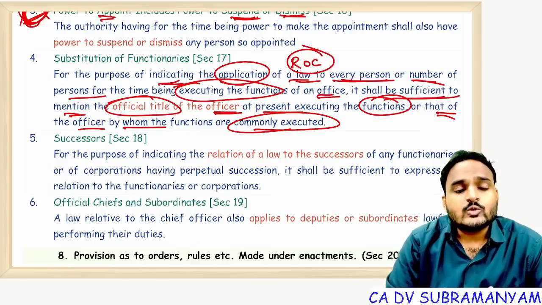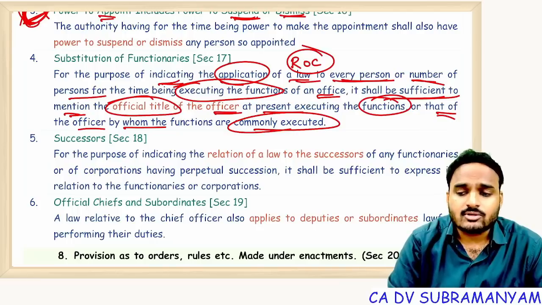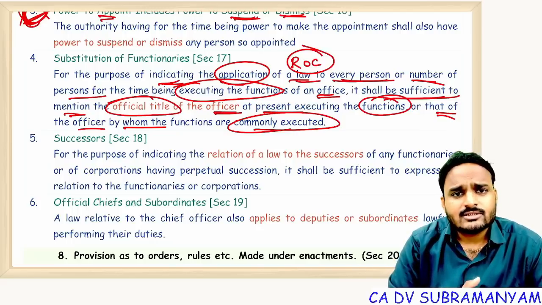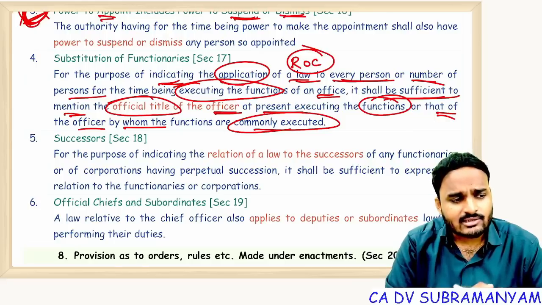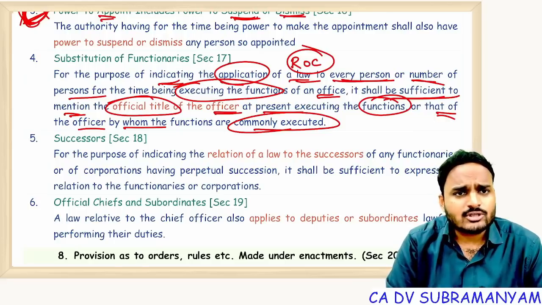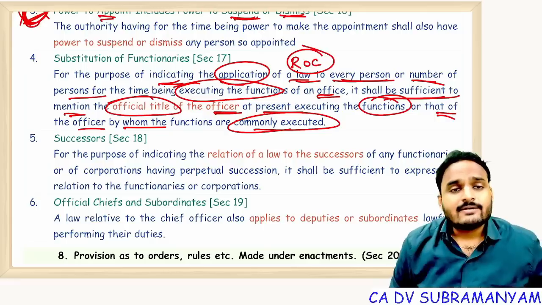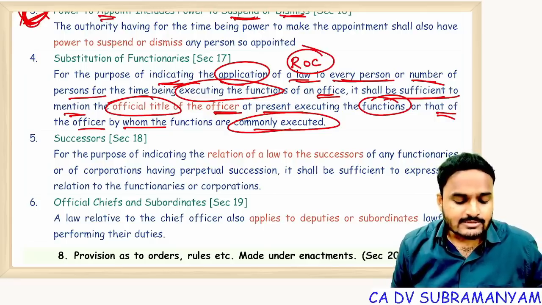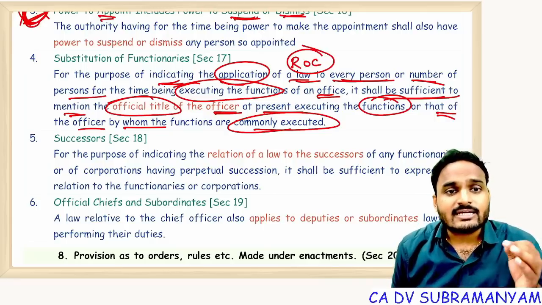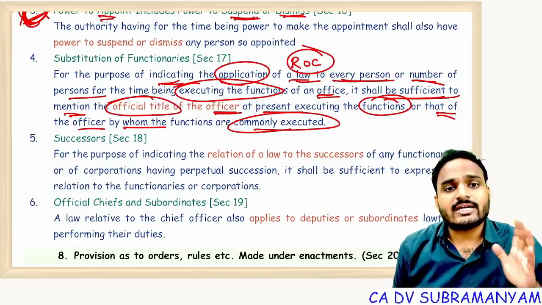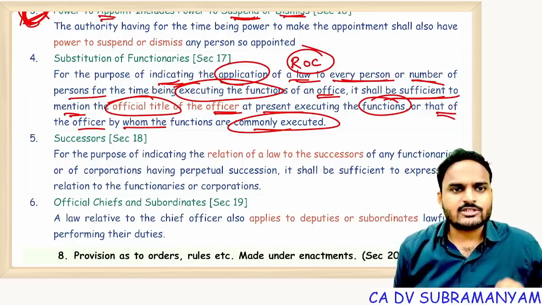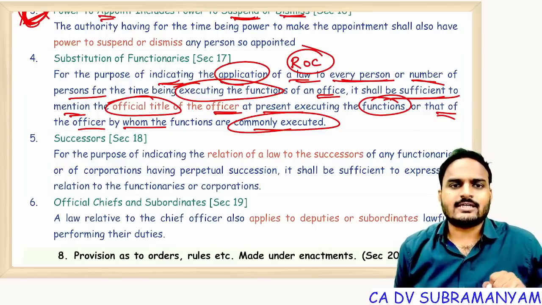So we may use the official title of the officer. Sometimes the managing director of the company, we can give reference like this: Reliance Industries Limited managing director, or Mr. Mukesh Dhirubhai Ambani. Both are the same. So we can substitute functionaries with their title names. We can call them by names, or we can also mention the official title of the officer.